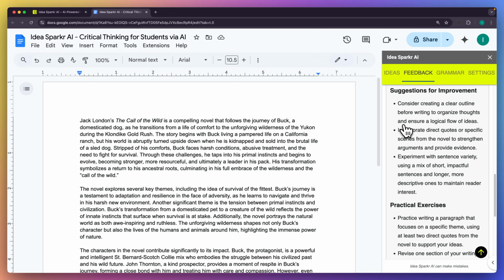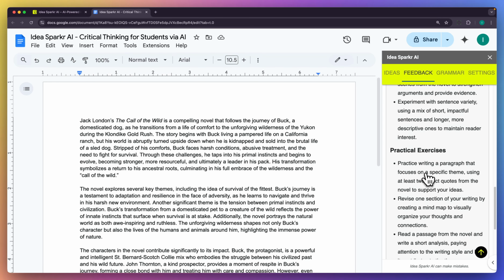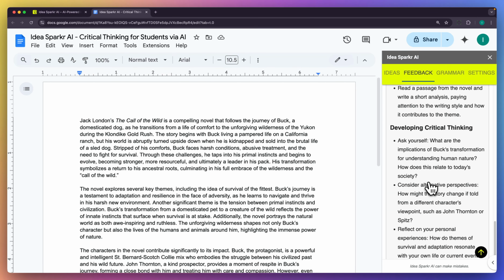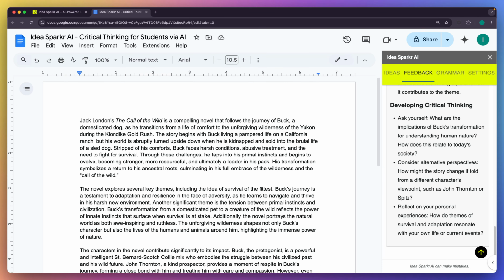Consider creating a clear outline before writing to organize your thoughts and ensure a logical flow of ideas. That's a great habit. Practical exercises: practice writing a paragraph that focuses on a specific theme using at least 2 direct quotes from the novel to support your ideas. And then some tips on developing critical thinking. Ask yourself, what are the implications of Buck's transformation for understanding human nature? How does this relate to today's society? So great thought-provoking questions.